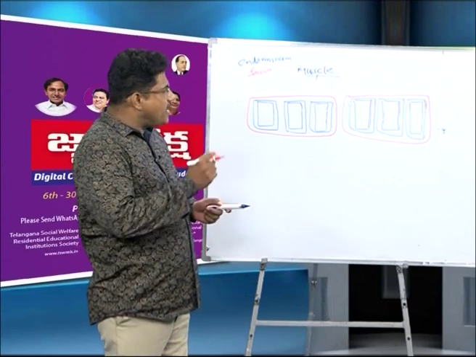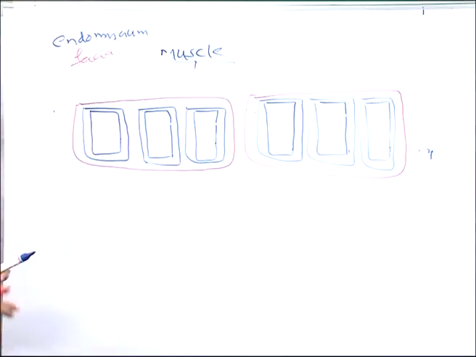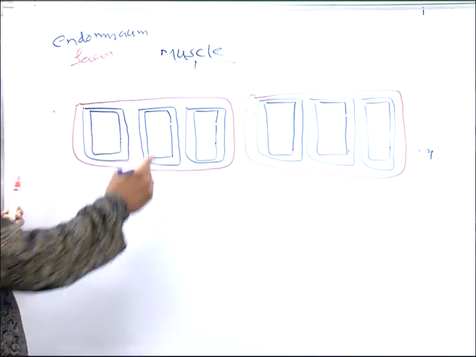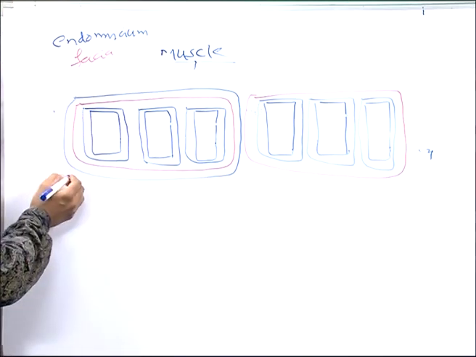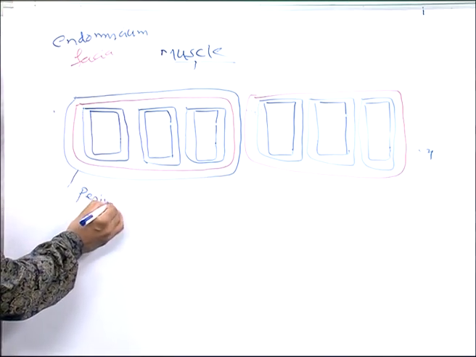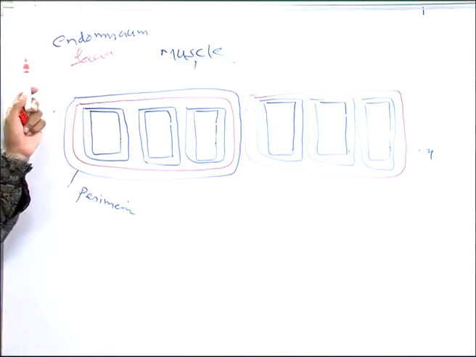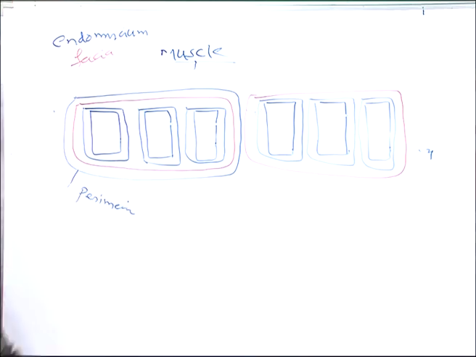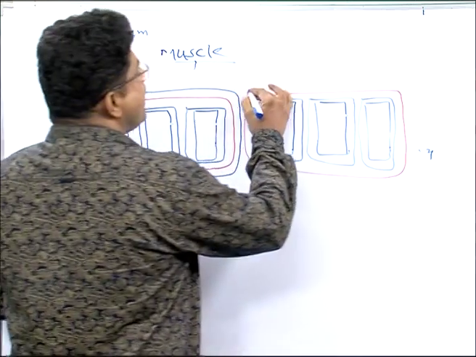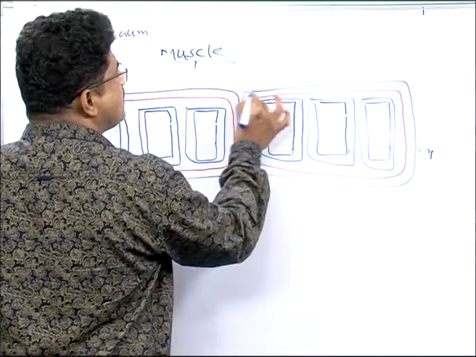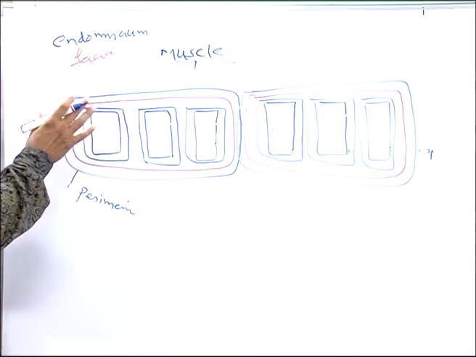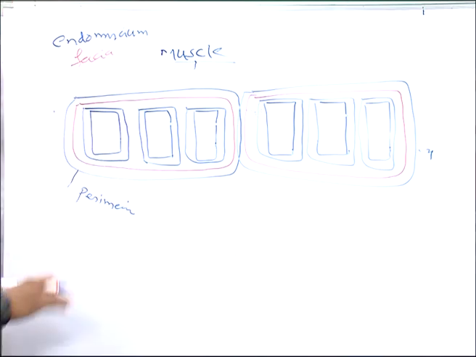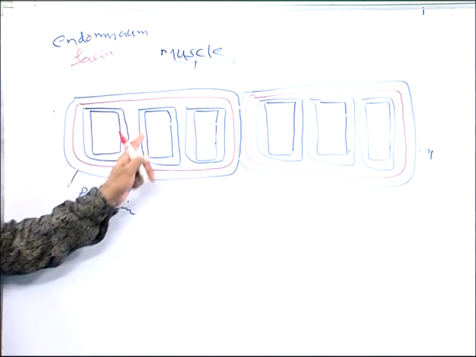Yes, all of you listen here. The whole fascia is covered by the connective tissue layer known as perimysium. The whole fascia's outside connective tissue layer is known as what? Perimysium. Okay, the bundle is held by the fascia. The whole bundle covered by the connective tissue layer is known as what? Perimysium.